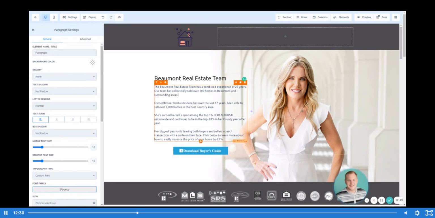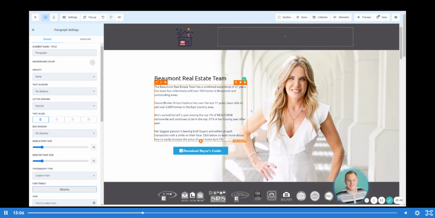So again, when we talk about our team collectively combined, this means that we're taking the entire team's experience and lumping it into one package, and we're putting that out as a value and a positioning manner so that we can give those clients the feel that they're working with the right individual. When they get there and they can see that we have a combined experience of 27 years, and our team has collectively sold over 500 homes right in the area that they're looking to buy, it's going to be extremely powerful right out of the gate.